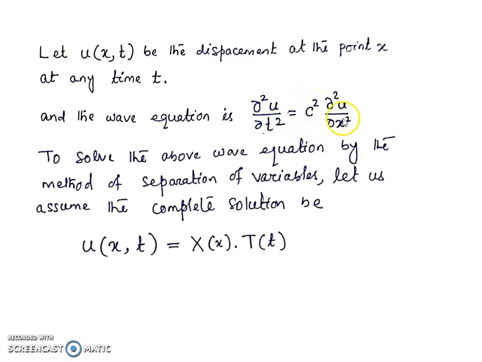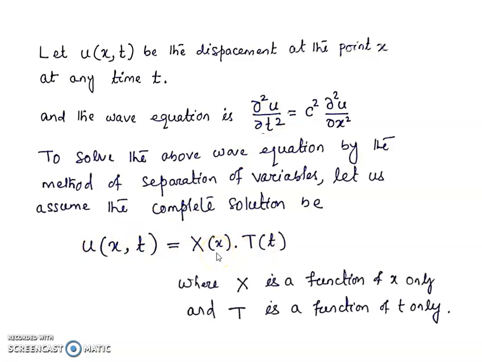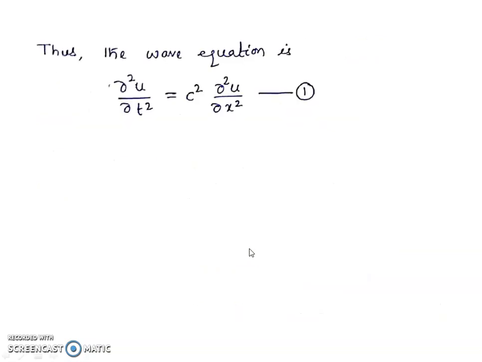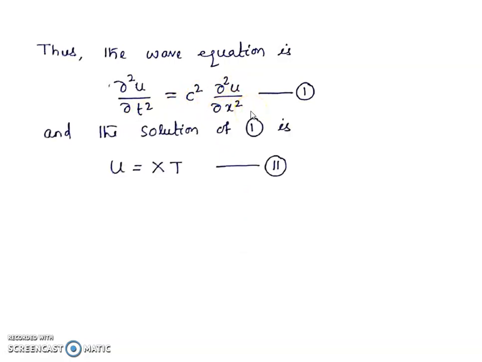To solve this wave equation by the method of separation of variables, let us assume that the complete solution of this wave equation is u(x,t) is equal to X into T, where X is a function of x only and T is a function of t only. Thus the wave equation has the solution u is equal to XT, where X is a function of x only and T is a function of t only.